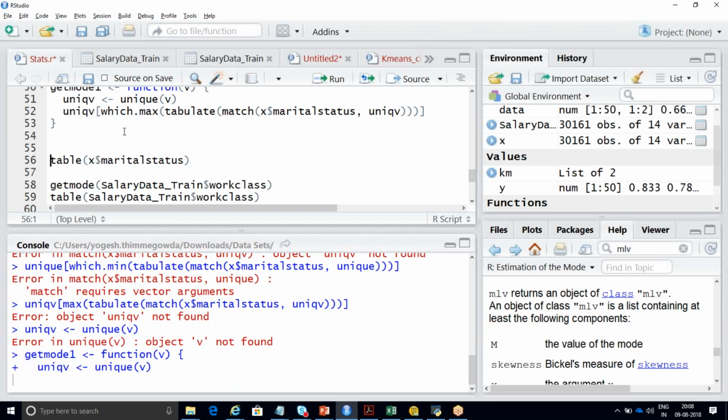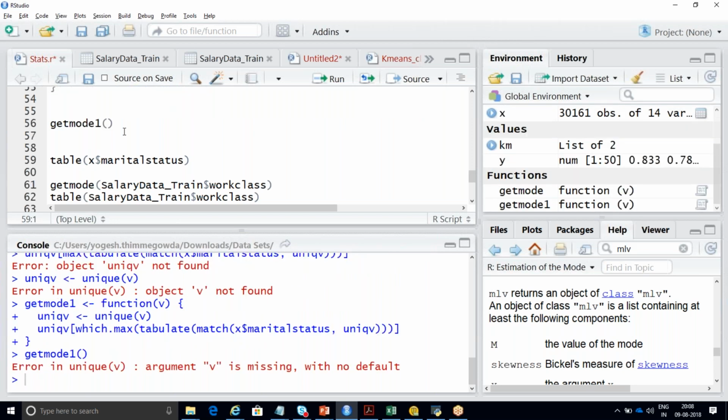Let me just run get mode 1 function. So if I run this, what will be the output? Get mode 1, line number 55. If you just pass get mode 1, you will not get anything.